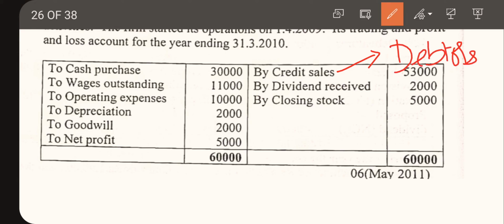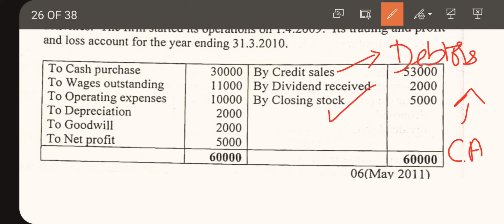When there are debtors, it will increase the current asset, because in the beginning there were no debtors, but at the end, due to credit sales, we are having debtors. So debtors increased current assets. Then we are having closing stock. Is there any opening stock in the problem?